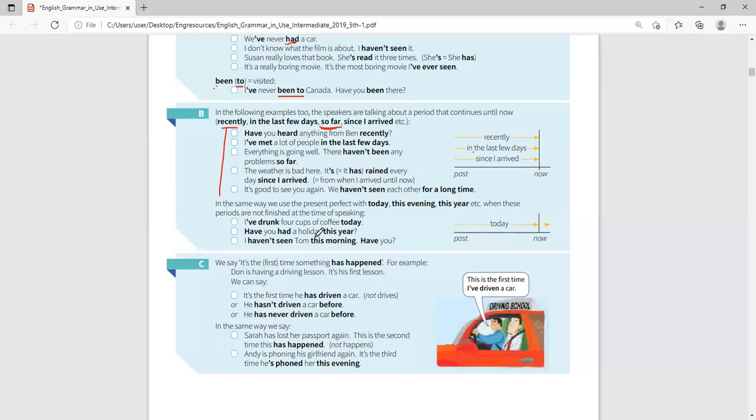The weather is bad here. It has rained every day from that time up to now, since I arrived. When you say since I arrived, meaning from that time up to today. So from when I arrived until now, that is the meaning of since I arrived.